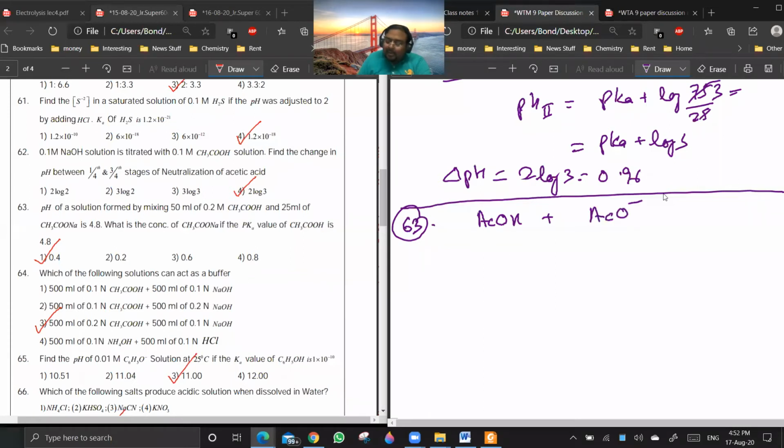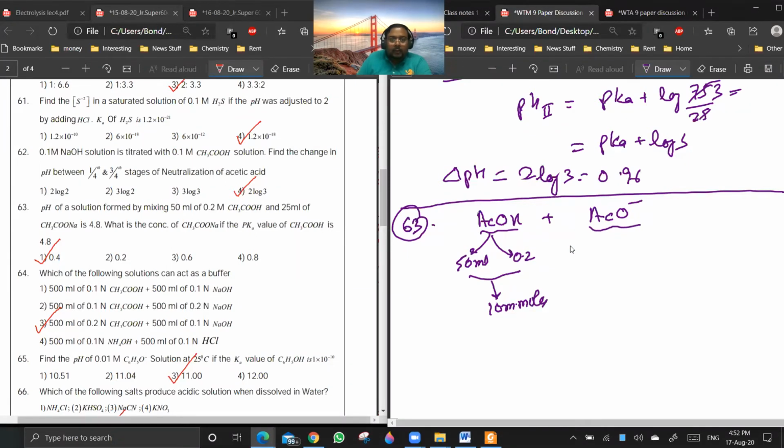Acetic acid and acetate ion would not react with each other because they are a conjugate acid-base pair. So they will be in equilibrium with each other. Are you getting my point? Yes, sir. Now you see, you have taken 50 ml and 0.2 molar. So what is the number of millimoles? 10 millimoles.